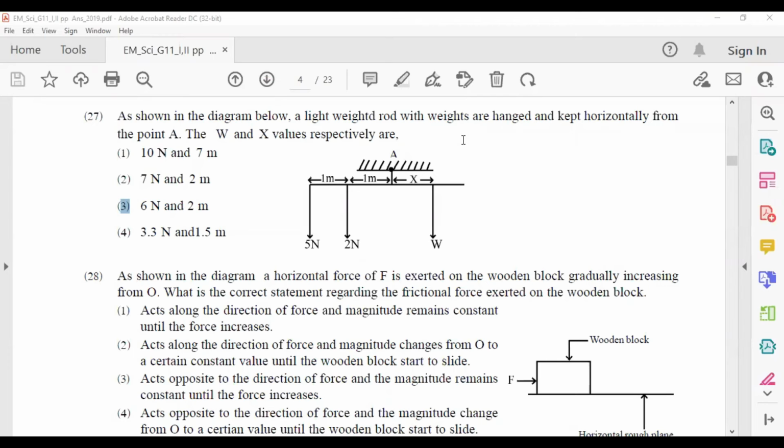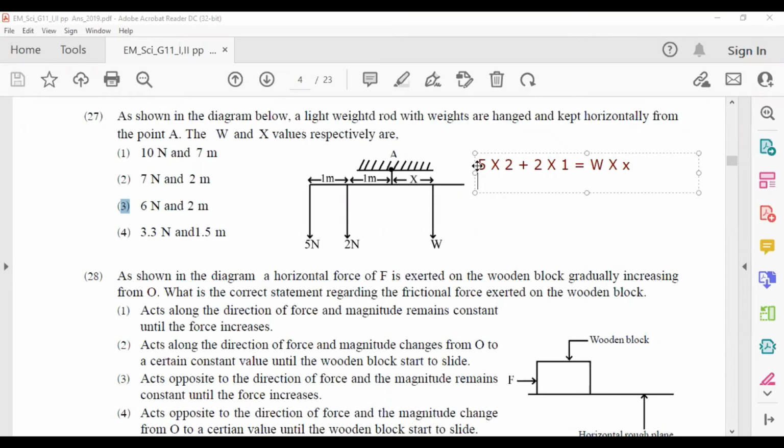This system is rotating around this point A. This is not rotating now. It is in equilibrium, but the point A is the hanging point. So you have to find out the moment around this point A. Okay, we will find out the anti-clockwise moment: 5 into 2 plus 2 into 1. This is the anti-clockwise moment. It is equal to the clockwise moment. It is W into X.